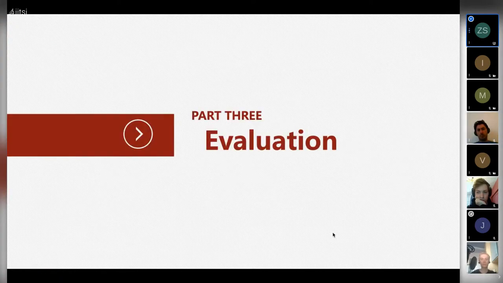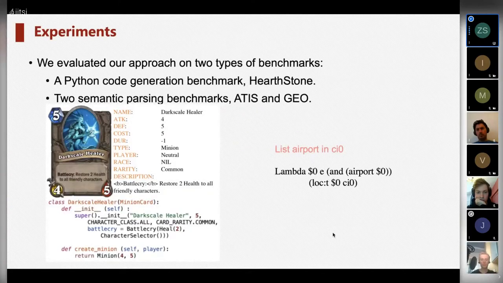In the last part, I will introduce the evaluation of our paper. We evaluated our approach on 2 benchmarks. The first is a Python code generation benchmark, Hearthstone. The Hearthstone dataset is an implementation of a card game, Hearthstone. The example is shown on the left.